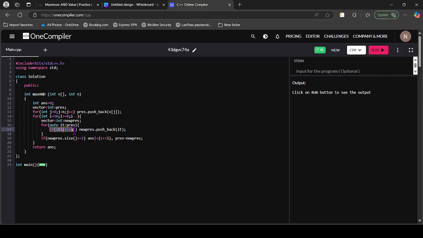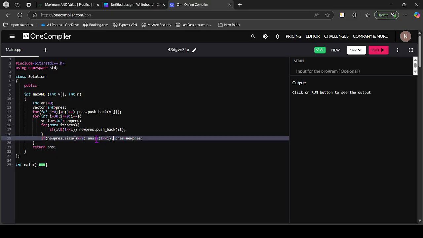So if it AND 2 power i, this checks whether the ith bit is set in the present element or not. If it is set, this is contributing to our answer, so we push that to the new vector. After traversing the whole array for the present i, if the size is greater than or equal to 2, as we got at least 2 ones, we are sure that we can get a 1 here. So answer OR equals 2 power i.